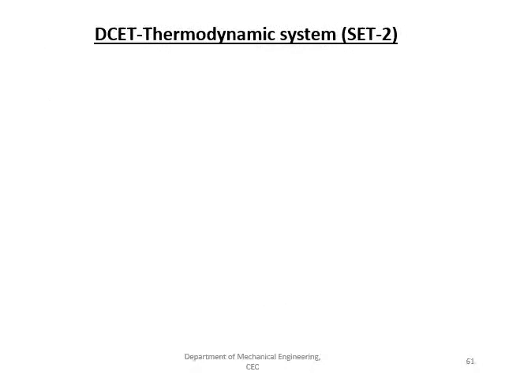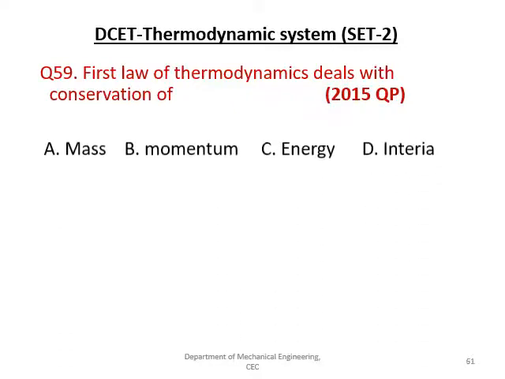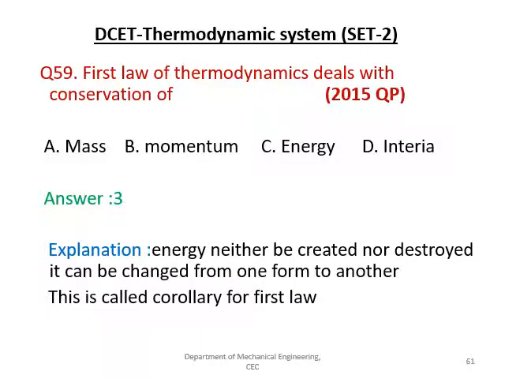The next question given is, the first law of thermodynamics deals with the conservation of, the given options are mass, momentum, energy, inertia. Right answer is C, that is energy. Energy can neither be created nor destroyed. It can be changed from one form to other form. This is the corollary of the first law.